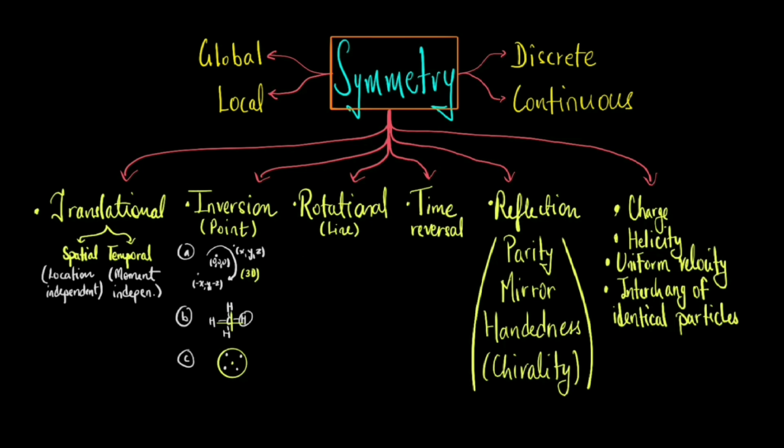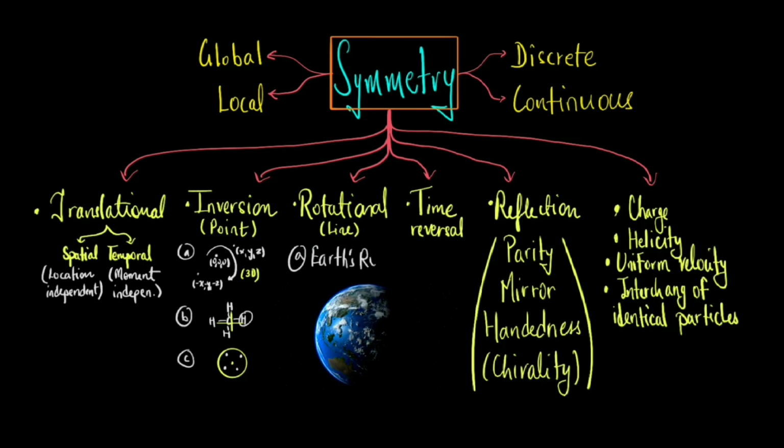So let me clarify. The previous one was about a point. Now this one is about a line. So this is the difference between these two. So now let's see some examples. Let's see, Earth's rotation and physical laws.